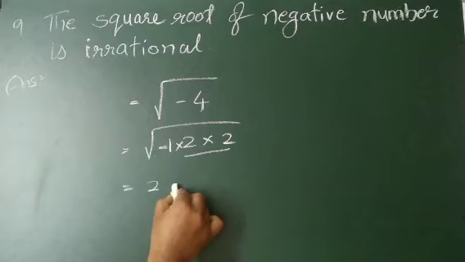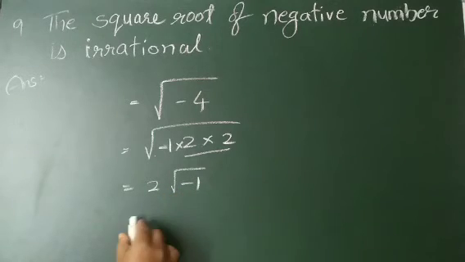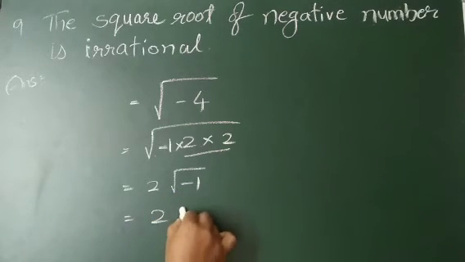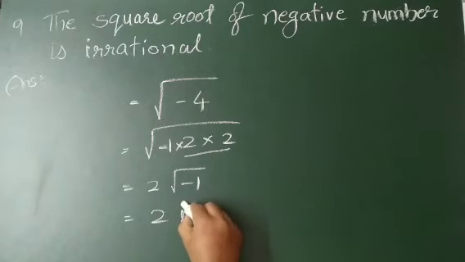So that is 2, and root -1. Root -1 value is i. So i is called an imaginary number. So here the answer is an imaginary number. So the square root of a negative number is irrational is false.